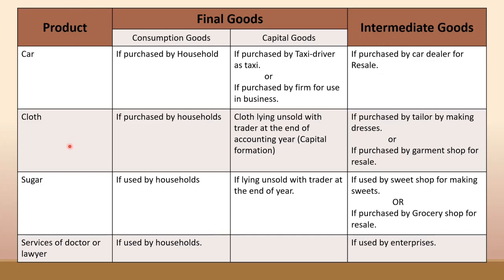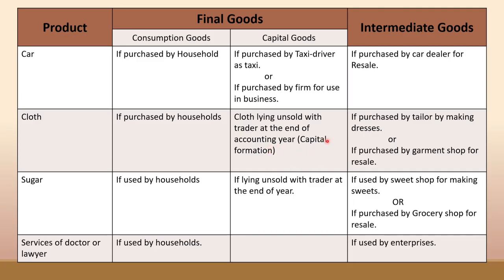Clear? Next product is cloth. If this cloth is purchased by households, then it is known as consumption goods. On the other hand, if this cloth is lying unsold with the trader at the end of the accounting year, or capital formation, then it is known as capital good.